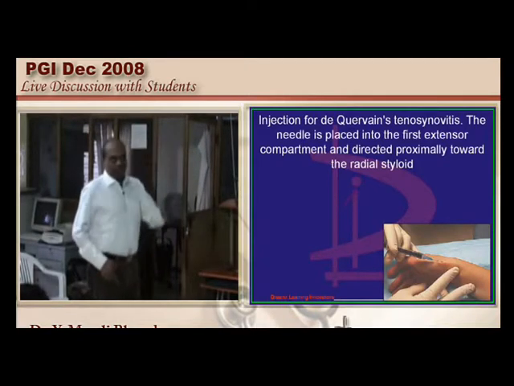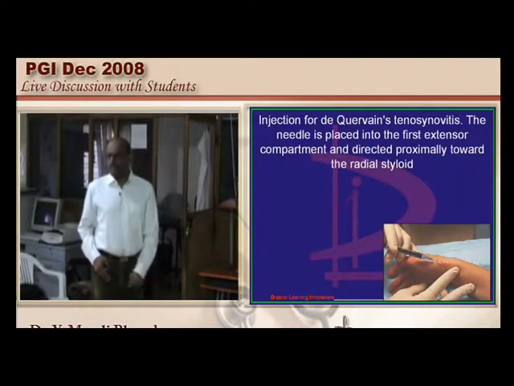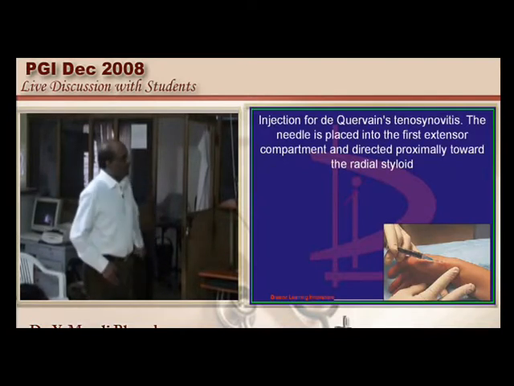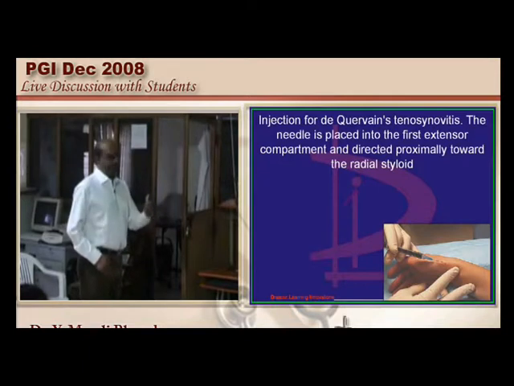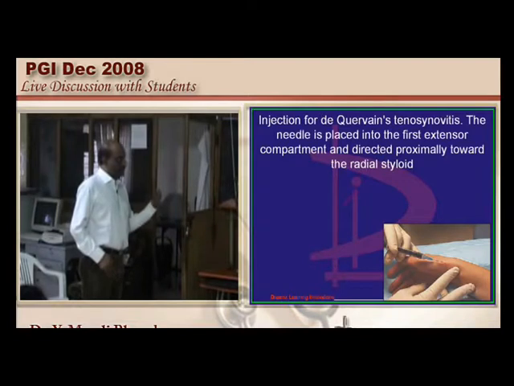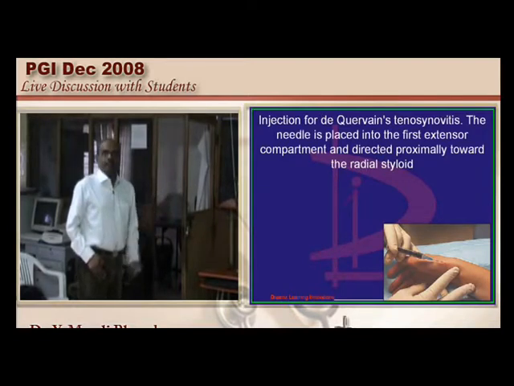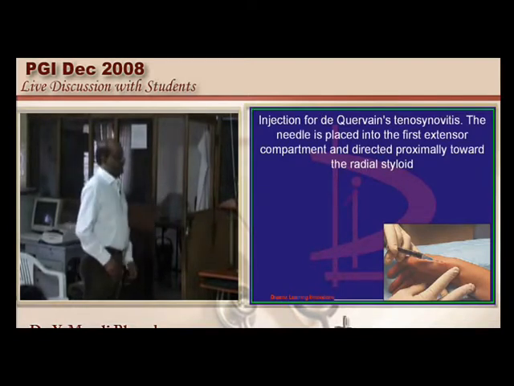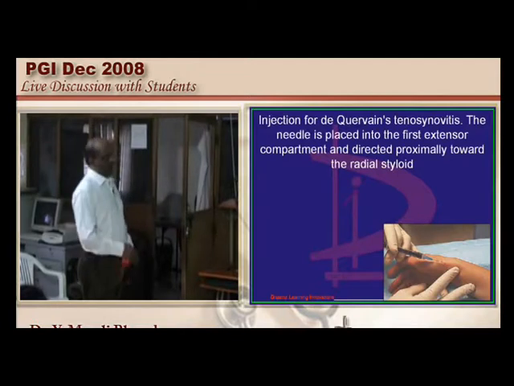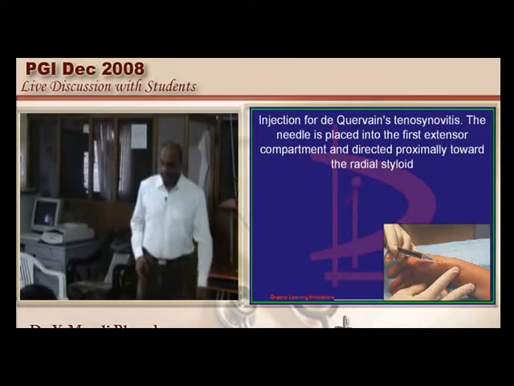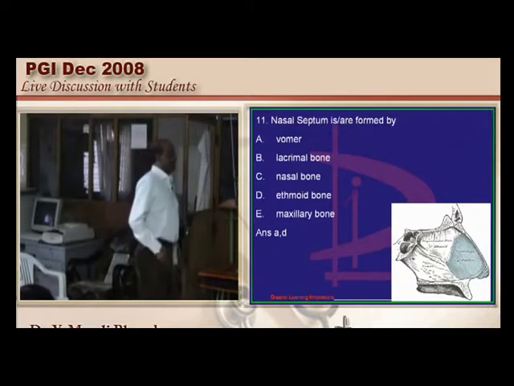So this is also important clinically. Tomorrow as a rheumatologist, you will be injecting into the first extensor compartment. For that you will be directing the needle proximally towards the radial styloid, and you will be injecting the anesthetic into it in the case of De Quervain's tenosynovitis. Now let us go to the next question.